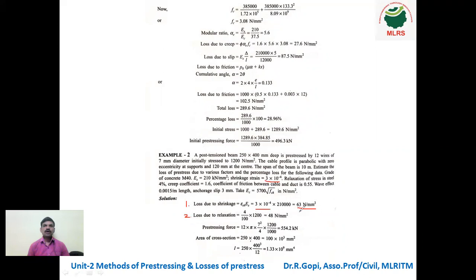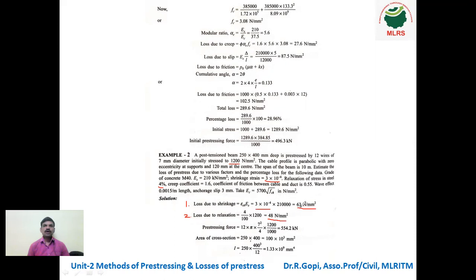What is the second loss? Loss due to relaxation. For that, we need the initial pre-stress. What is the initial pre-stress given? See the question, it is 1200. From this initial pre-stress, there will be a 4% loss. So in the 1200, what is the 4% loss? It is 48 Newton per mm square.